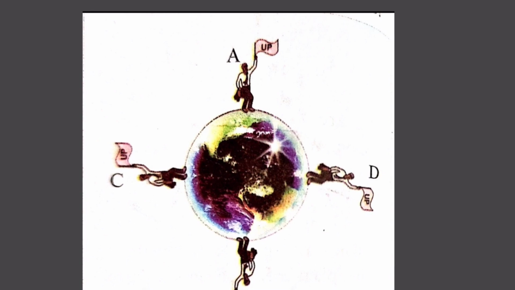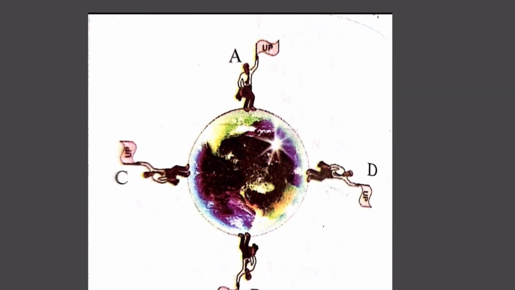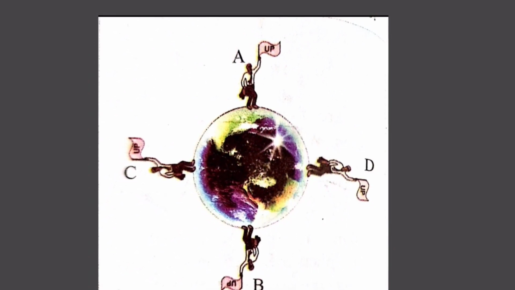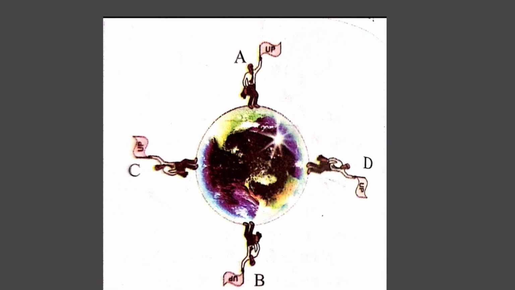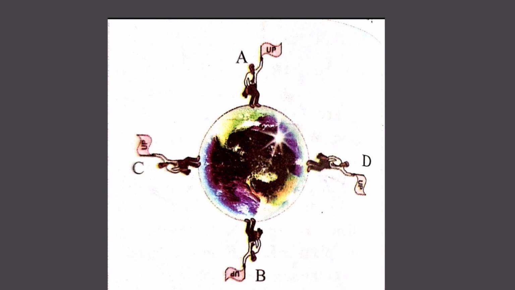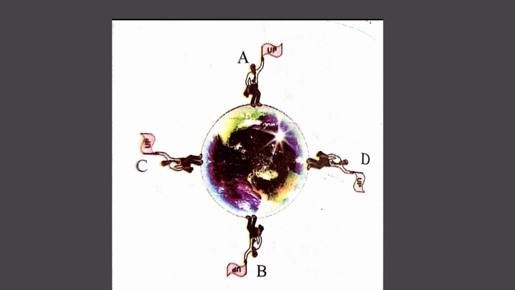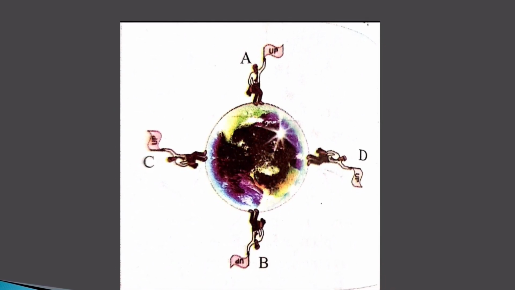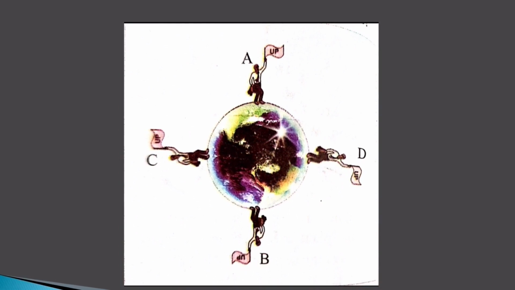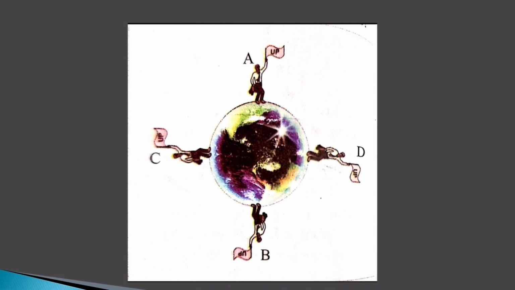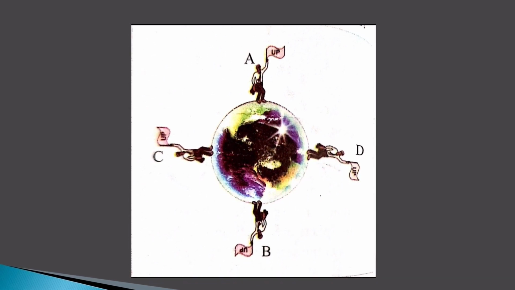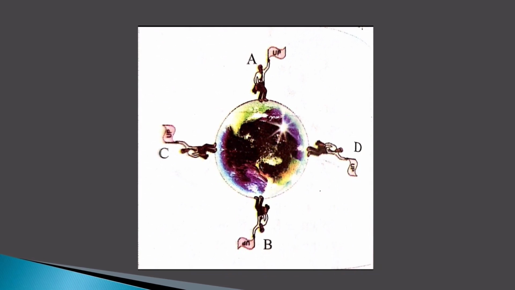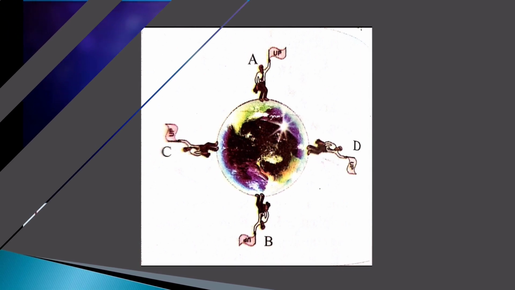Observe the following picture. For the person standing at A on the globe, his position appears up and the orientation of the person standing at B appears down. But for the person standing at B, it appears exactly opposite. Similarly, for the person standing at the points C and D, the directions of up and down are not the same. They change with the point of observation on the globe. Finally, we can say that up and down have no meaning unless the point on the earth's surface to which they refer is defined.